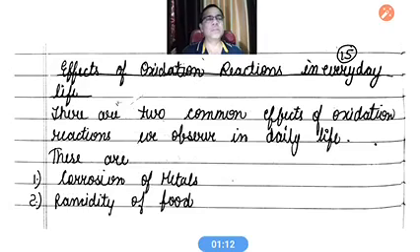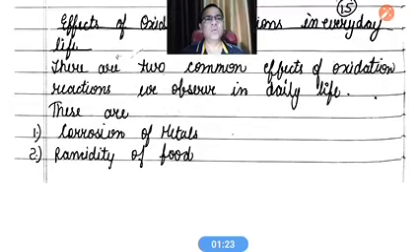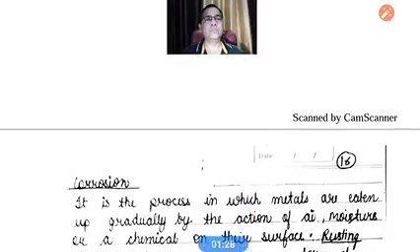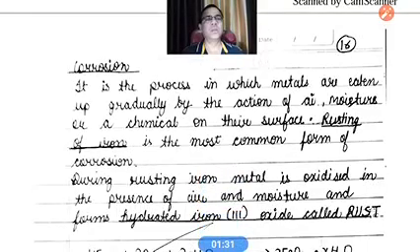So what happens after oxidation in our daily life? Many examples are there, but in our syllabus we have only two examples, corrosion and rancidity. Now, what is corrosion? Corrosion is the eating up of metals in the presence of air and moisture. It means metals slowly get eaten away in the presence of air and moisture, and that is called corrosion.